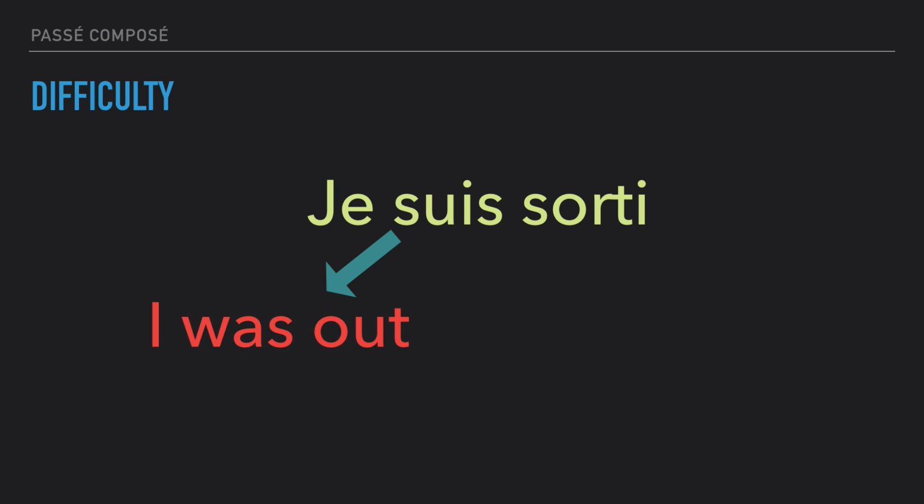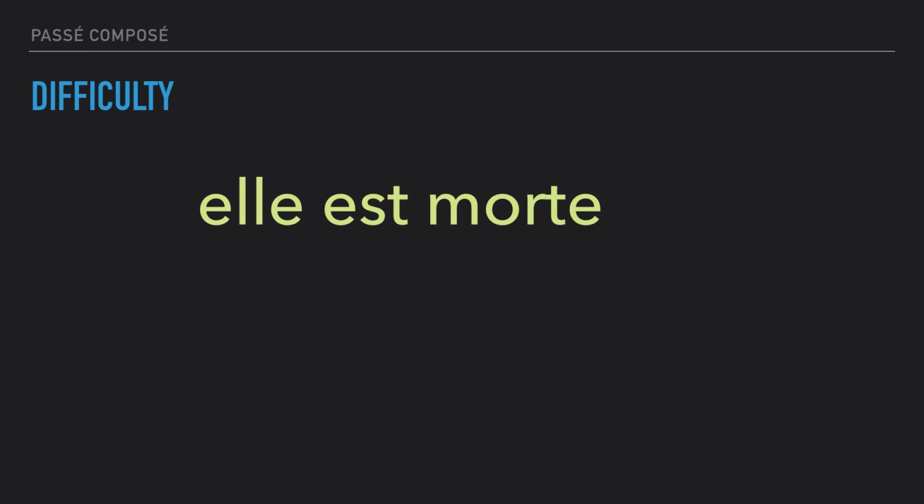And in this case, it's present tense. And the meaning is I'm out. For example, someone is phoning you, asking, where are you? And you can say, if you are out, je suis sorti. And it is present tense. So depending on the context, sorti may be a past participle for the passé composé or just an adjective, and in this case it is present tense. That's the difficulty.